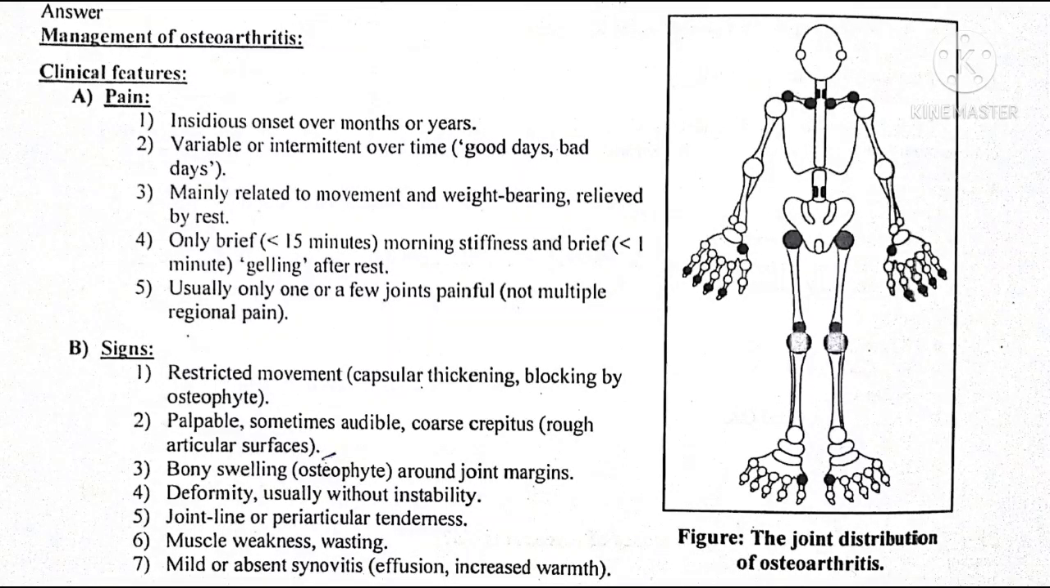Osteoarthritis. What are the clinical features of osteoarthritis? They are: 1. Pain. Pain is of insidious onset over months or years. It is variable or intermittent over time. There will be good days and bad days. And the pain is mainly related to movement and weight bearing, and it is relieved by rest.